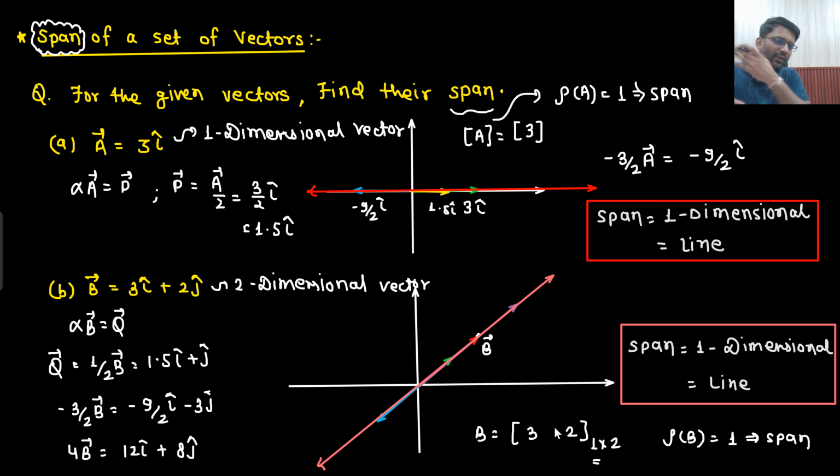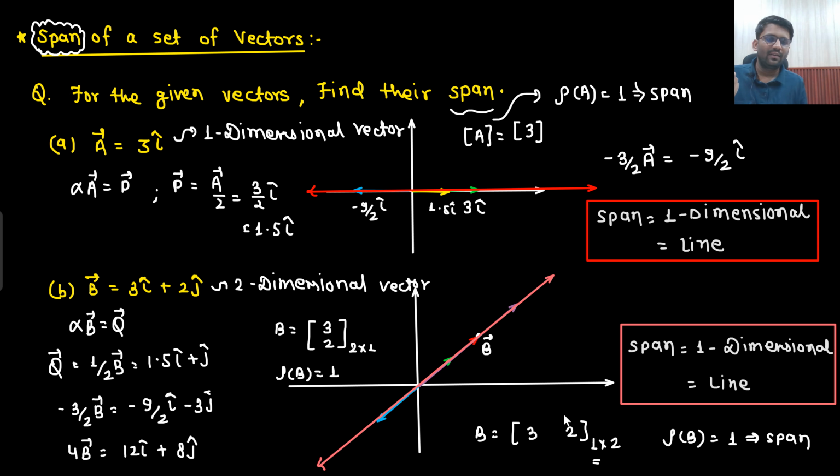Someone would say that, sir, why did you write it in terms of row? I will write it in terms of column. Yes, write it in terms of column. So this will be 3, this will be 2. So I am writing in terms of column 3, 2. What will be the rank? Here 2 rows are there and 1 column is there. What will be the rank? Rank of B will be 3 only. Sorry, rank of B will be 1 only.